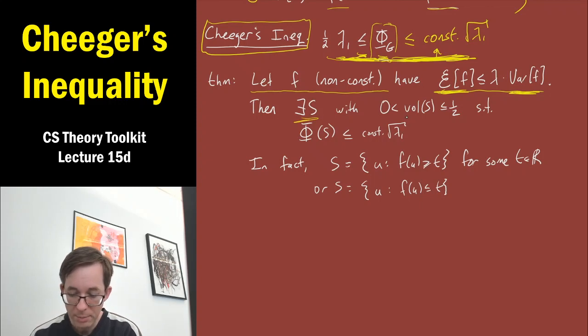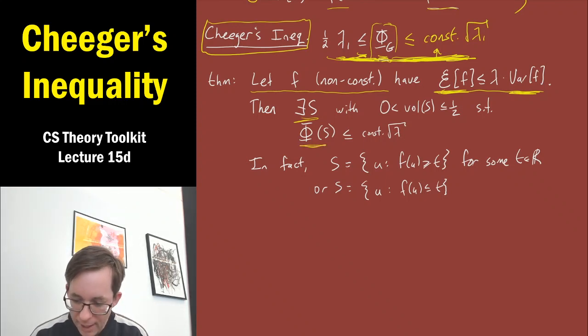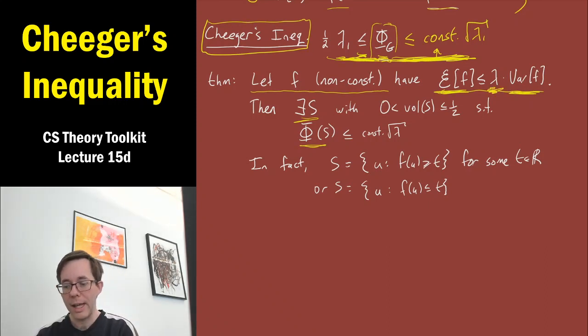So its volume will be between 0 and a half as desired, and its conductance will be at most some constant factor times square root of lambda. This should not say lambda 1, it should just say lambda, whatever this lambda is. So whatever amount lambda your minimizer or your approximate minimizer f achieves, you'll get a comparably small square root conductance set. And to get this statement up here, you just take f to be the minimizer, which achieves minimum value lambda 1. Not only that, it's not just that the set S exists, there's actually a pretty straightforward way to derive it from f.